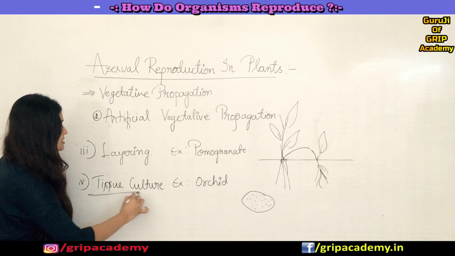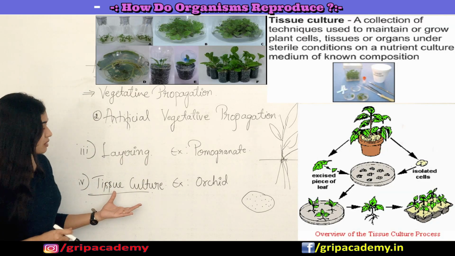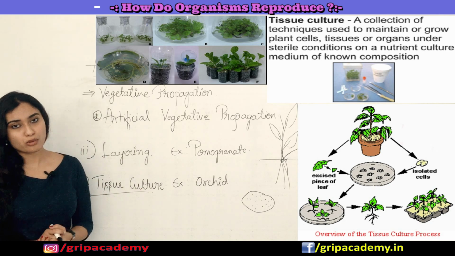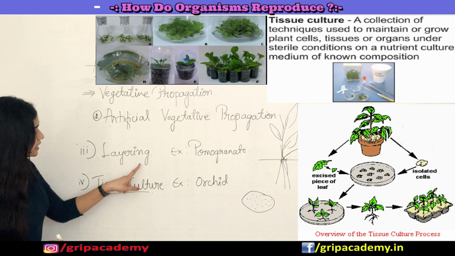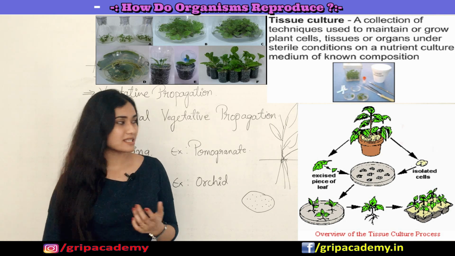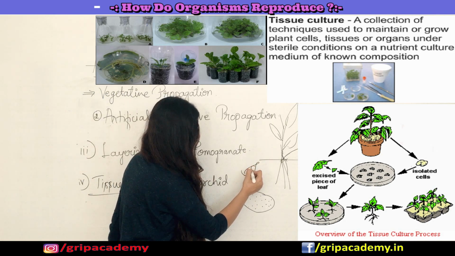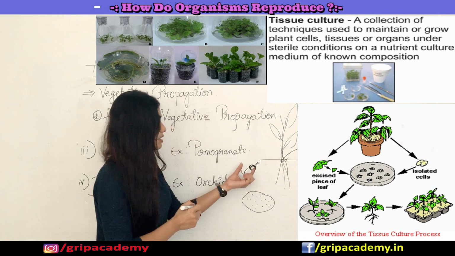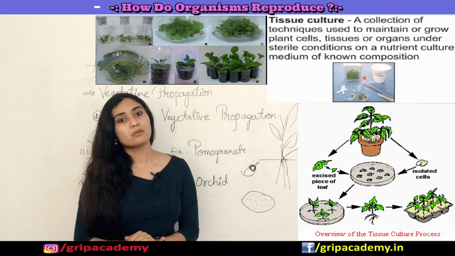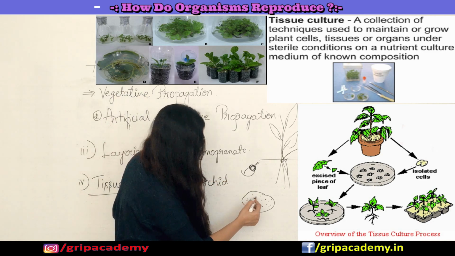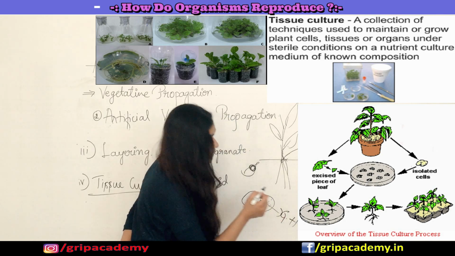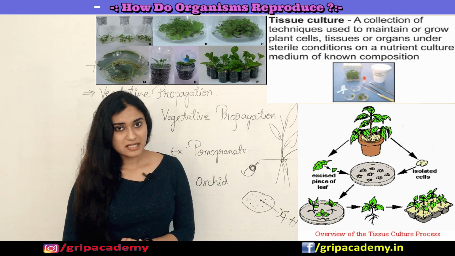Coming to the last technique, tissue culture, it is also called micropropagation. Here all you do is take a part of a plant. For example, from a leaf you can take a small part, and you put that part or tissue in a nutritive medium where there are growth hormones.